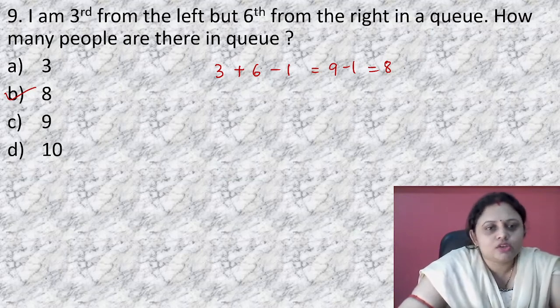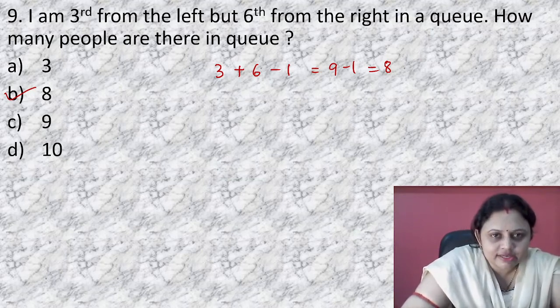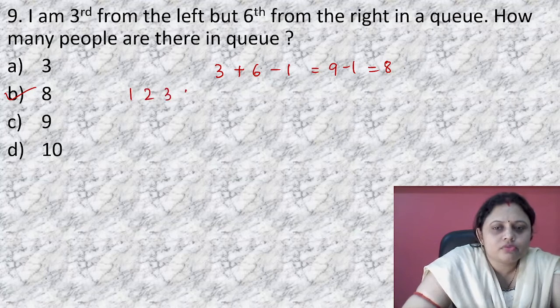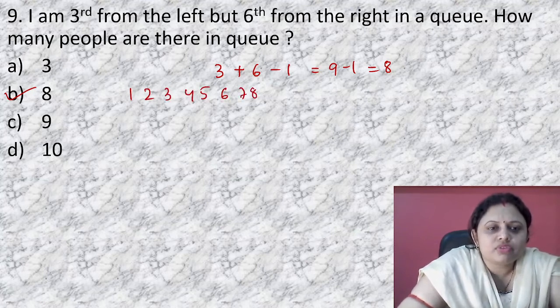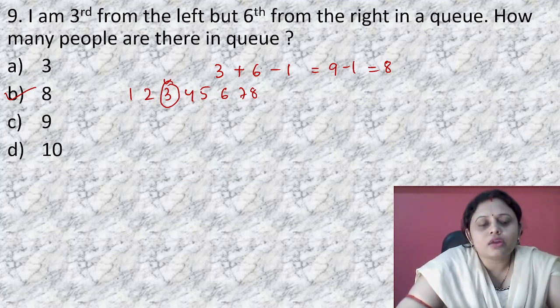You can check it also. Suppose I am writing the numbers 1, 2, 3, 4, 5, 6, 7, 8. Third from the left, the number is 3. So, let us check: is it 6 from the right? 1, 2, 3, 4, 5, 6. Yes. So our calculation is correct.